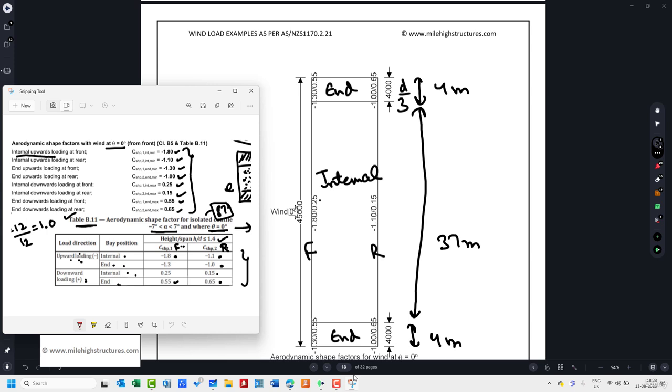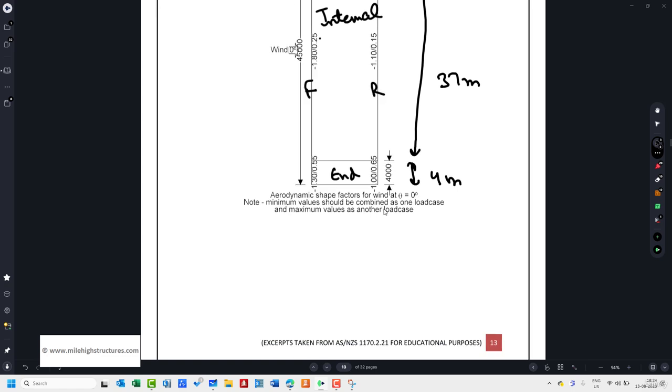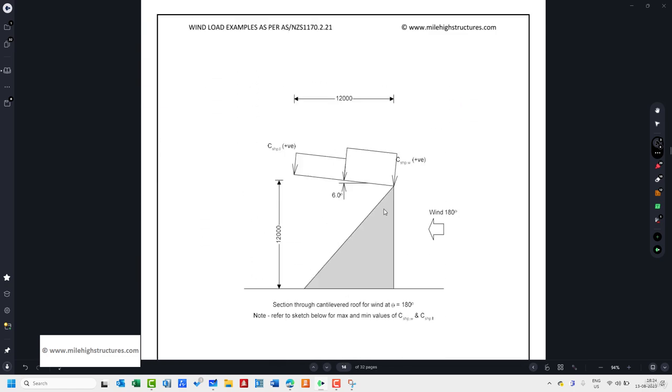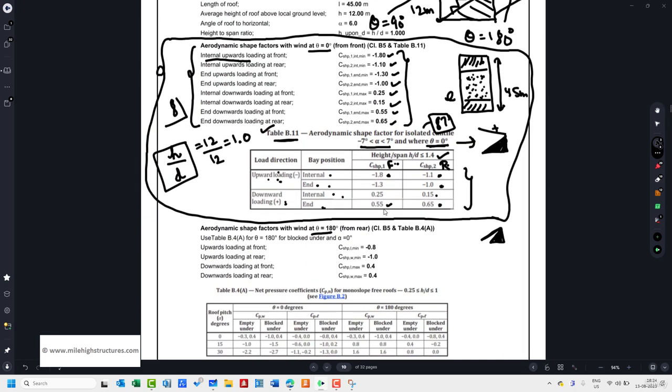Sixth value, internal downward loading at rear, 0.15. So this is the highlighted value that can be considered. And end downward loading at front, so the value is 0.55. So this and this value that can be considered, and end downward loading at rear 0.65. So this is the value 0.65 and 0.65. So this is how we can assign the coefficients as per the code. So I hope the wind applicability with theta equal to 0 is clear to you.